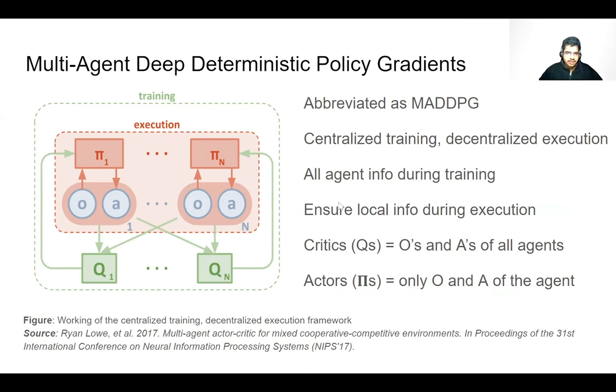This is done by providing the critic networks, shown here as the Qs, with the observations and actions of all agents, but restricting the policy networks, shown here as the pis, to the observations and actions of the corresponding agent only.